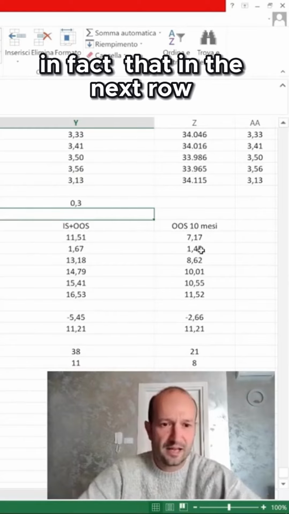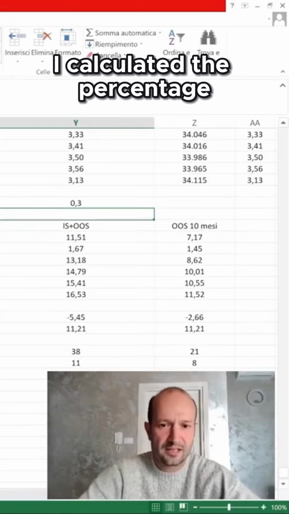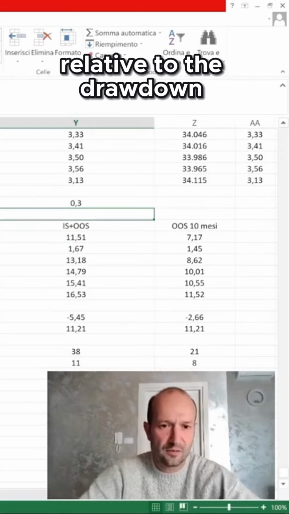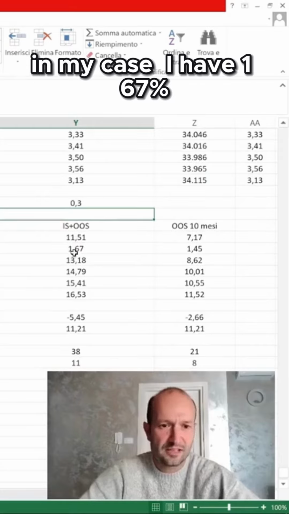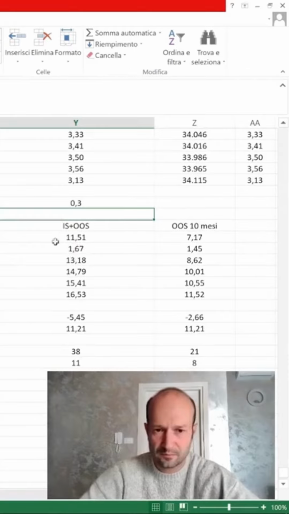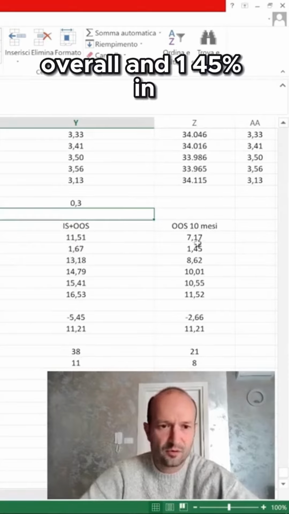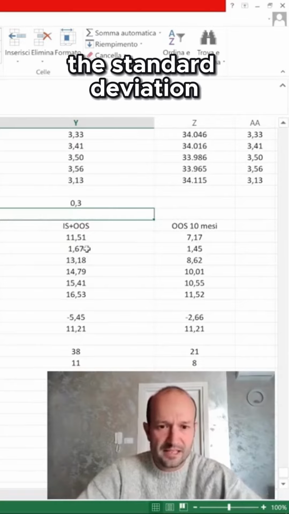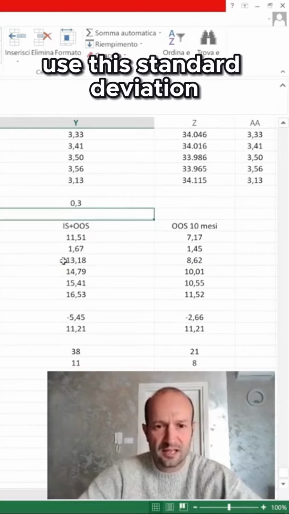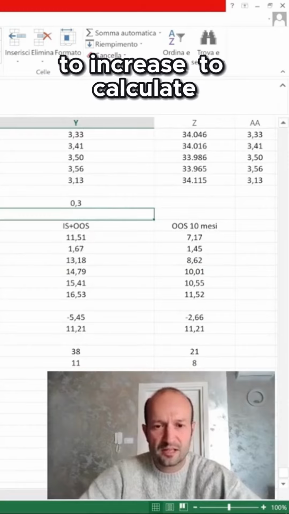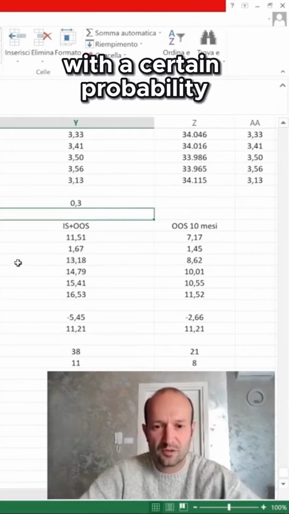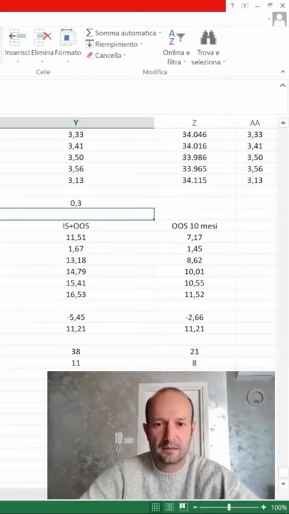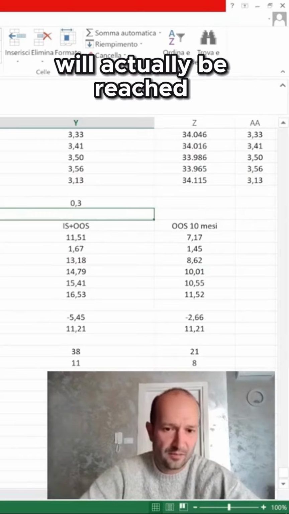We can see here, in fact, that in the next row, I calculated the percentage standard deviation relative to the drawdown. In my case, I have 1.67% overall and 1.45% in out of sample. I need the standard deviation because I use it to calculate increased drawdowns with a certain probability that this drawdown will actually be reached.